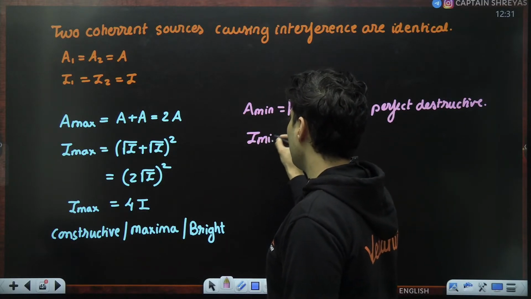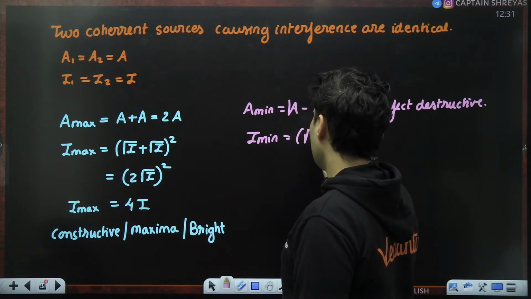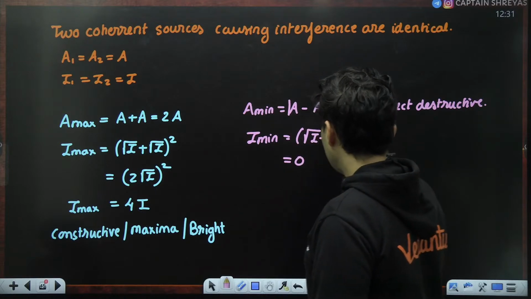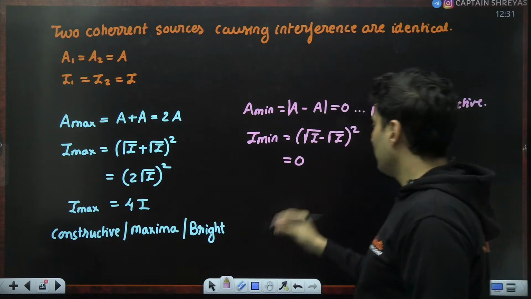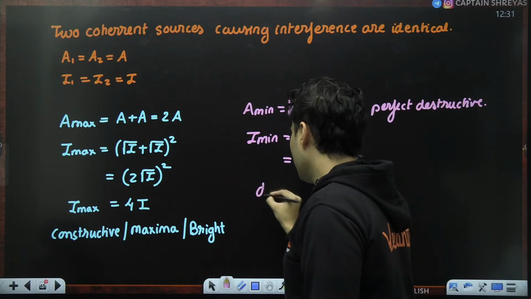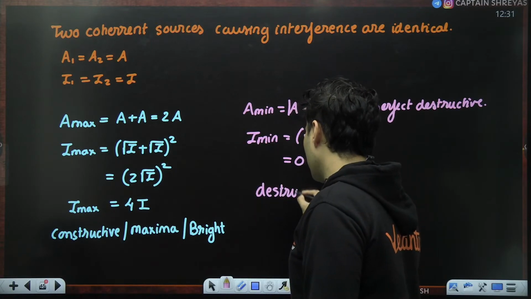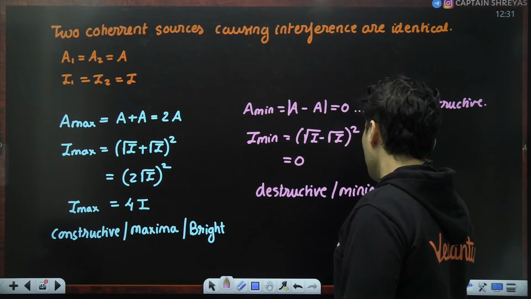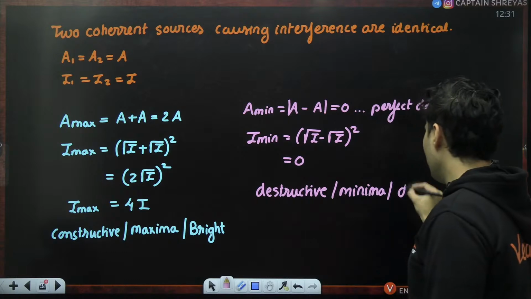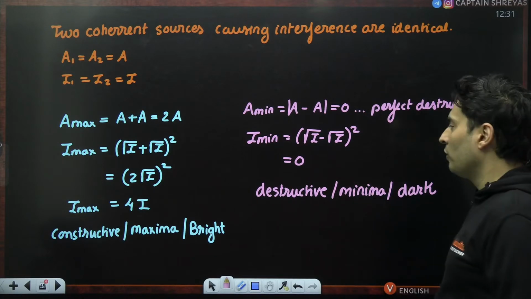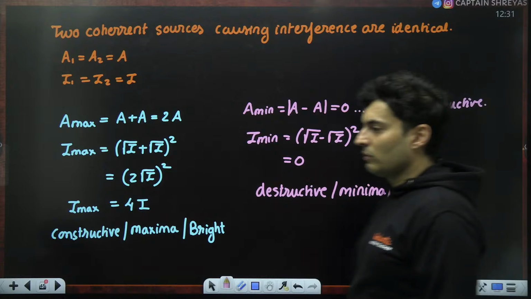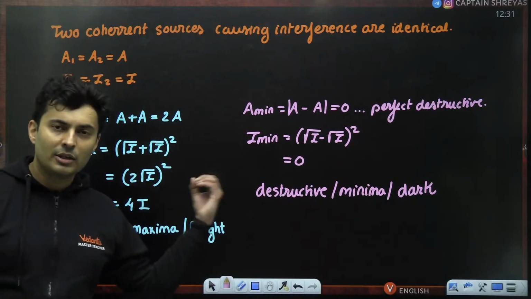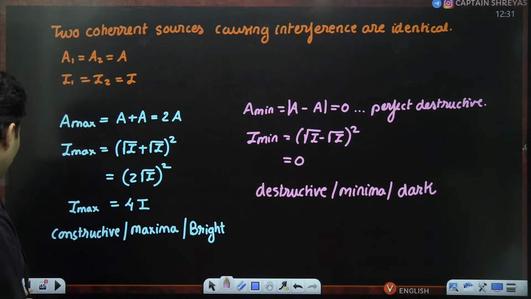The intensity will be minimum. In fact, that will be root of I minus root of I, the whole square, it will be 0. It is then perfect destructive, nothing is there. And this is your destructive, or I would then call it the minima part of it, or this will be the dark region of the interference because of those two sources. This will be the dark region because of these two particular sources.